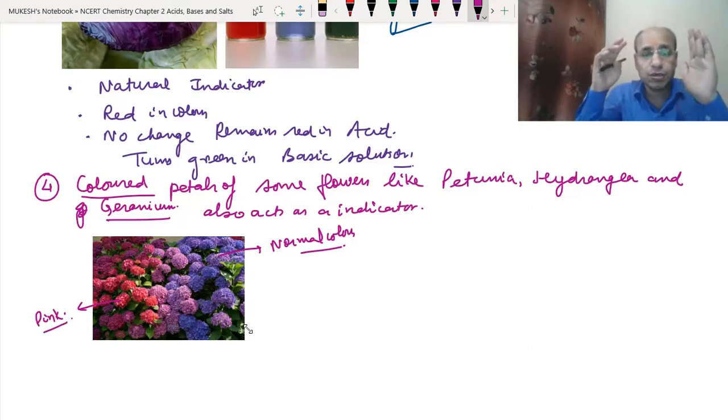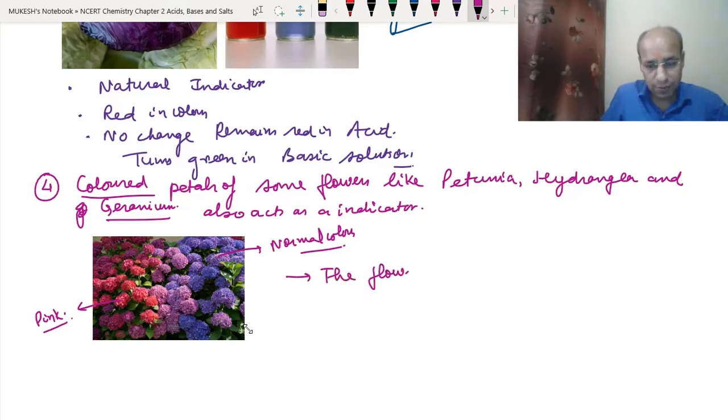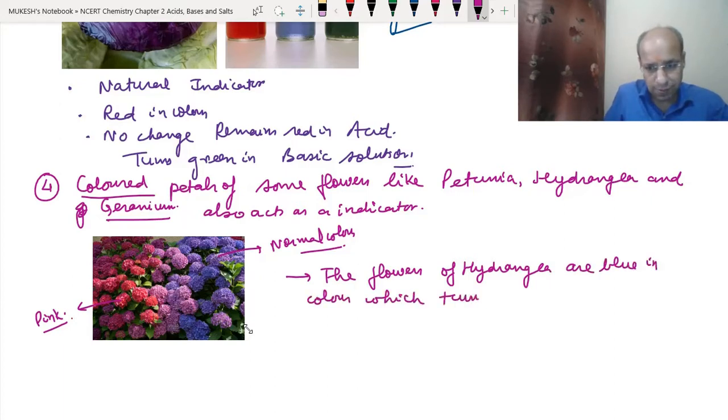See, litmus is also an environmental indicator. You can see the lichens. Sometimes a question comes in the exam: which of the following plants is an environmental indicator? So you can write the answer lichen. So the flowers of hydrangea are blue in color, which turns pink in presence of a base.